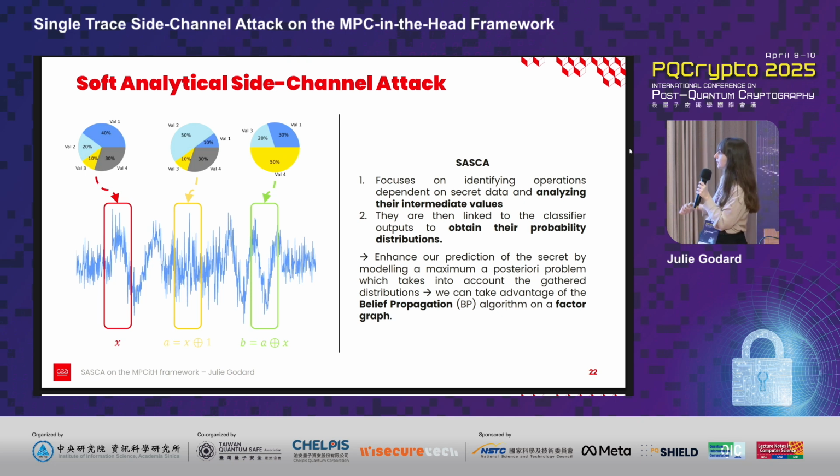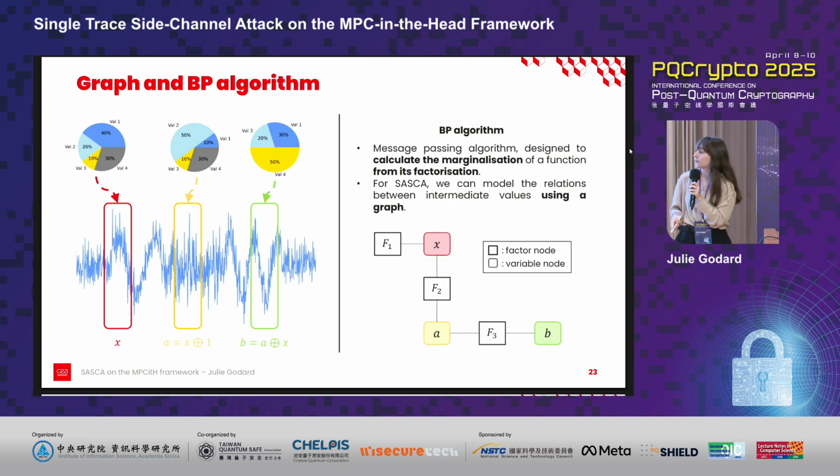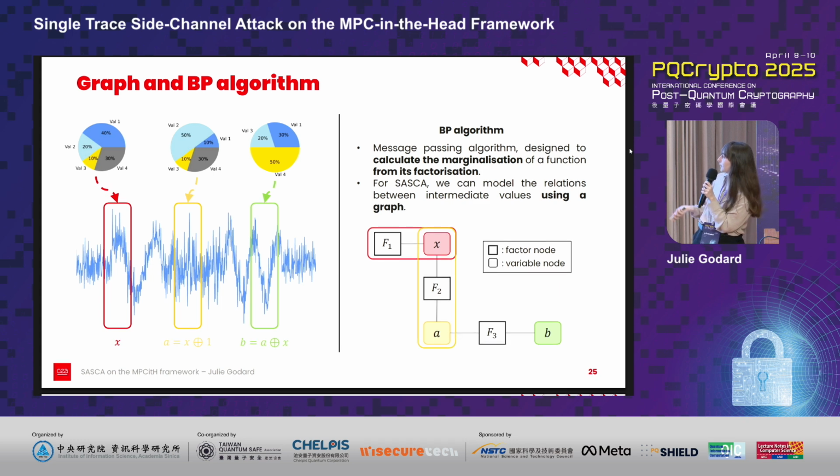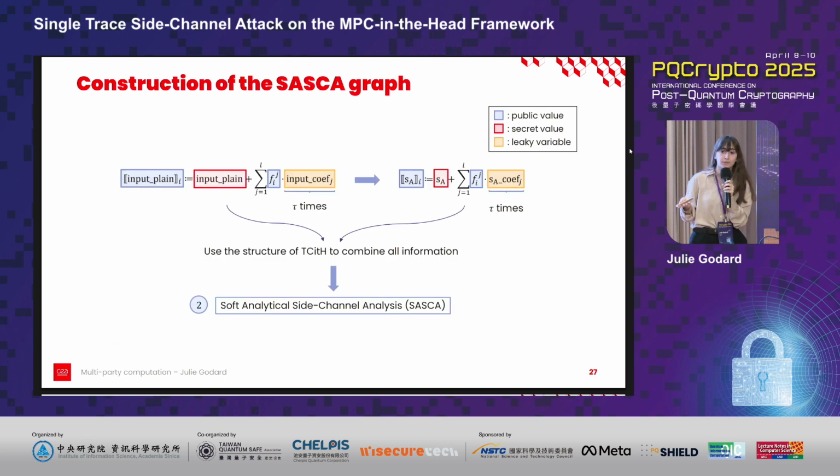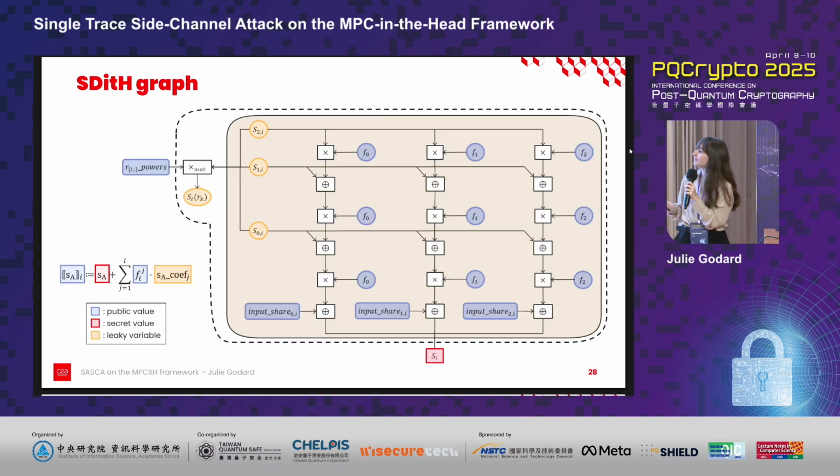Let's start by building the factor graph, for example. The red operation is represented here, the orange one is here, and the green one is here. Then, using the BP algorithm, which is a message passing algorithm, we can pass the probability distribution between the factor and variable nodes in order to get, at the end, the marginal probability of our secret X. In the same way, we built our graph using this equality. So this is our graph.